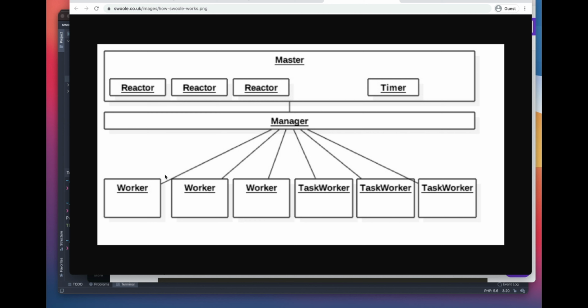Once the worker delegates this blocking IO to the task worker, it can do something else as well. Whenever the task worker is done, it sends the response back to the worker. The worker will see that this response is for this request, so it will start executing that request, and once the response is completed, it will send it back to the user. So this is how Node.js and Swoole PHP work. It is kind of a similar concept.